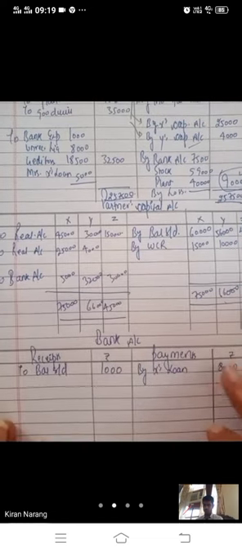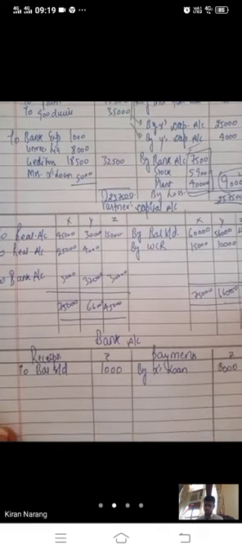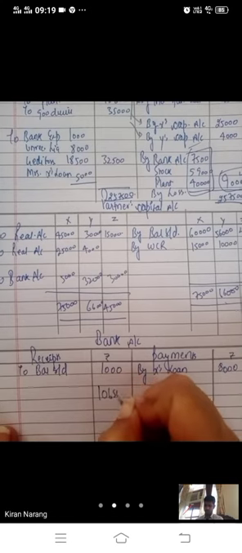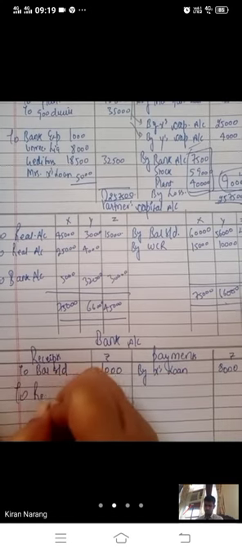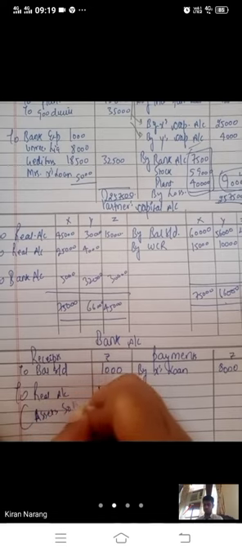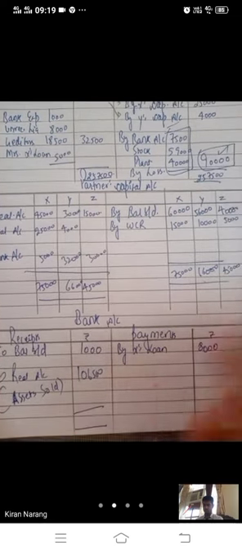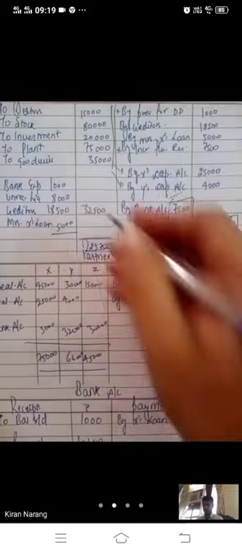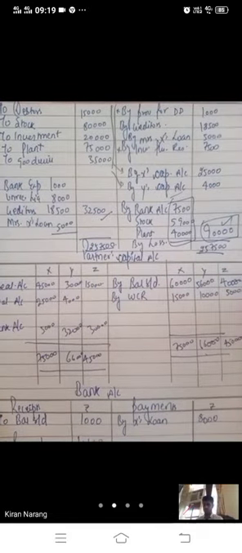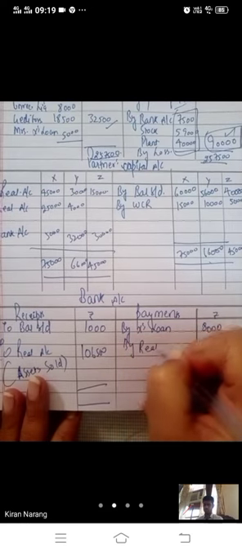Now we finally have to make the bank account. Whatever we have received from realization, we will write it here. 1,65,000 to realization account. Bracket you can write assets sold. Only one time you have received the payment. Then you have to make the payment. First you have to make the payment to outsiders, realization by realization account.